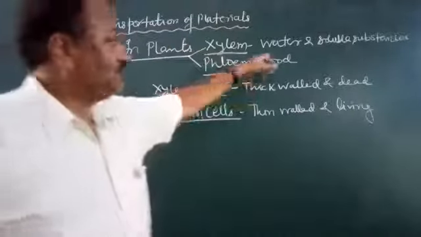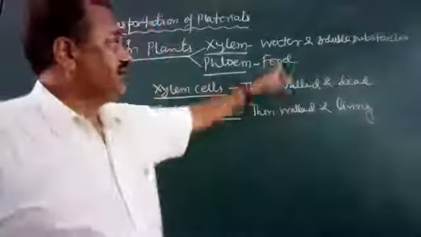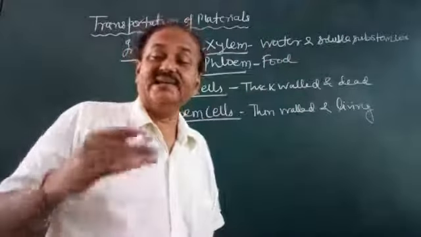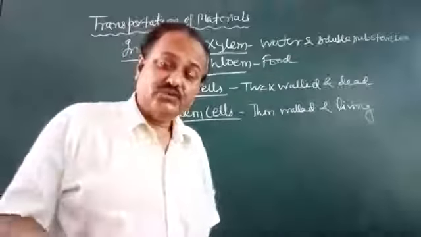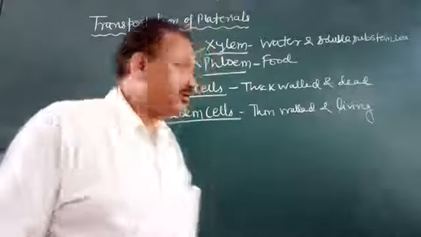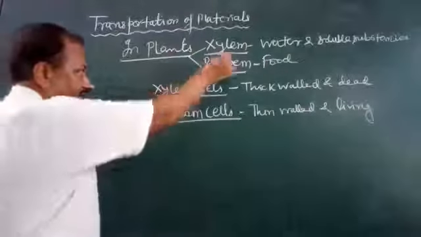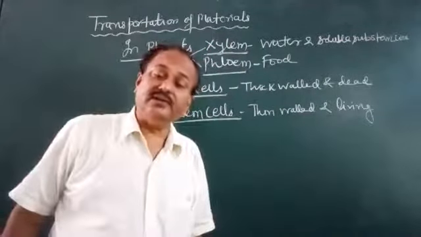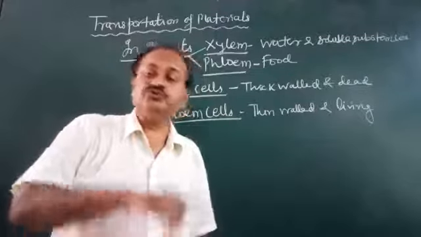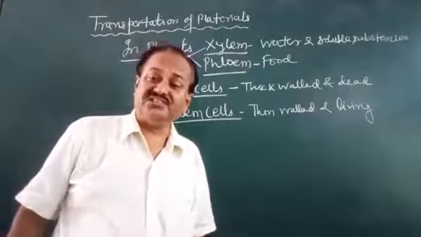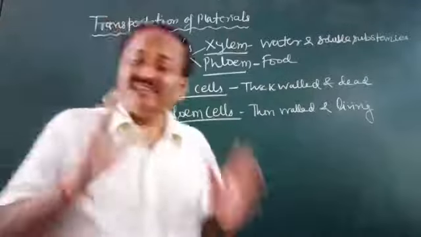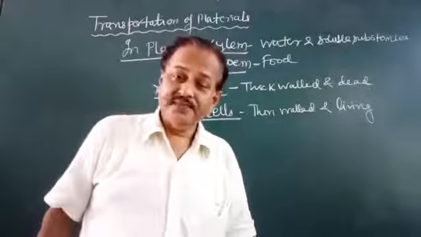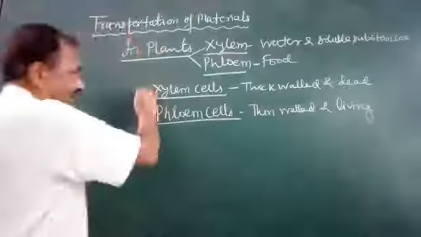Xylem is responsible for the transportation of water and water soluble substances like minerals and nutrients which are required for photosynthesis. So xylem transports water and water soluble substances from roots to the leaves for photosynthesis, because photosynthesis results in the formation of food by the leaves. This is one point about the xylem.